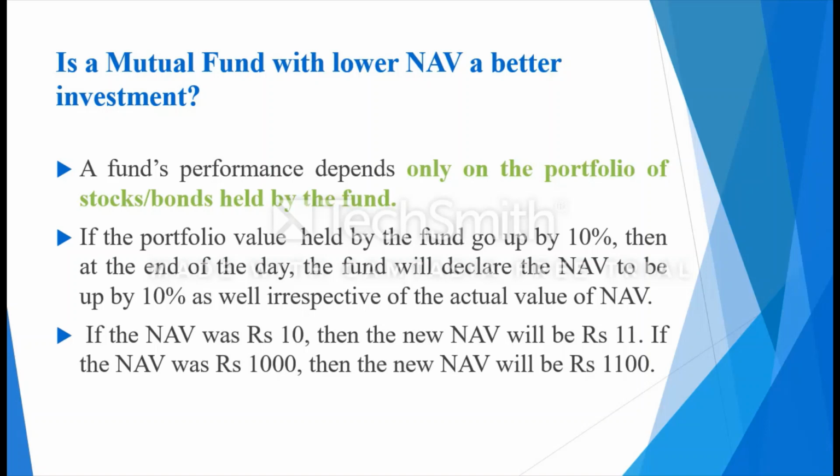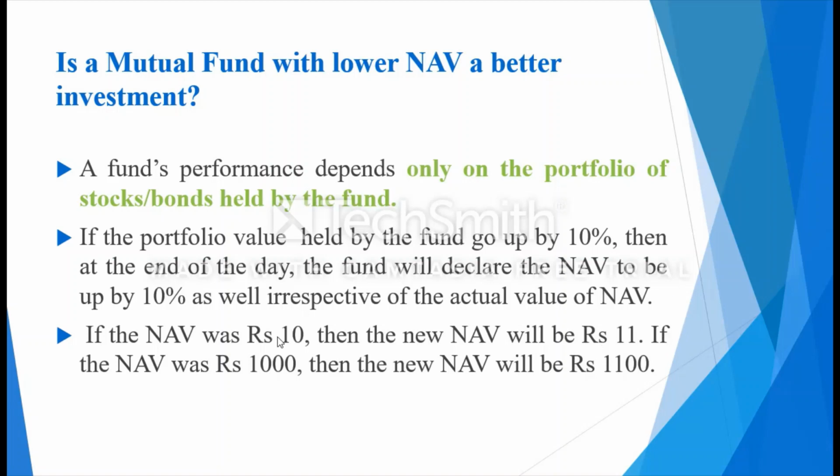For example, you can have two schemes. One scheme has an NAV of rupees 10, the other has an NAV of rupees 1000. Assuming they largely have the same portfolio, if the portfolio value goes up by 10%, the NAV of the scheme with 10 rupees will go to 11, whereas the NAV of the one with 1000 rupees will go to 1100.